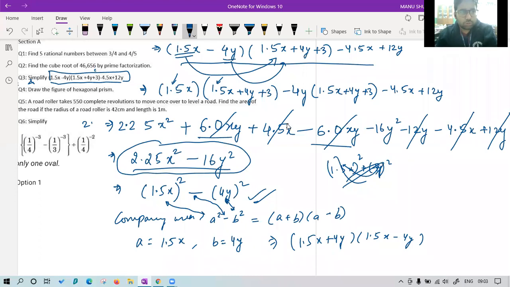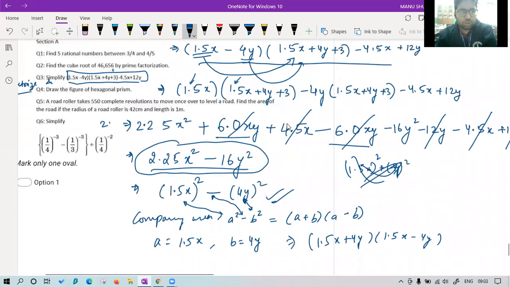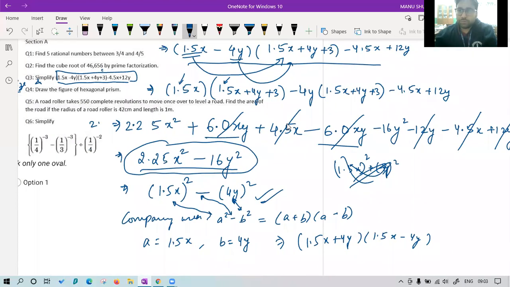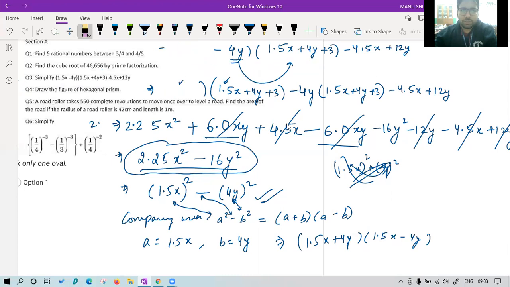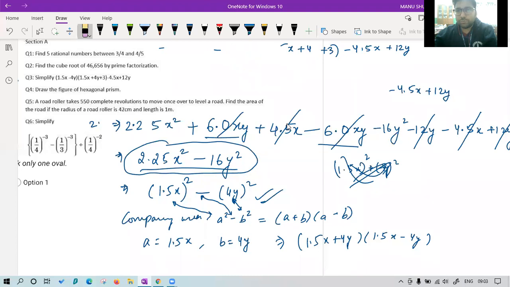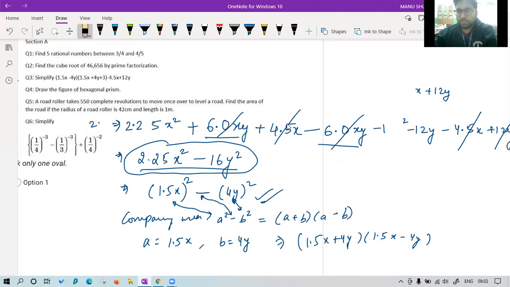Okay. So let's move to the next question now. Draw the figure of hexagonal prism. Let's see. In your exam paper, most of you have written the answer as prism, prism, prism only. That is wrong, because prism is a general name. You have to write the complete name.